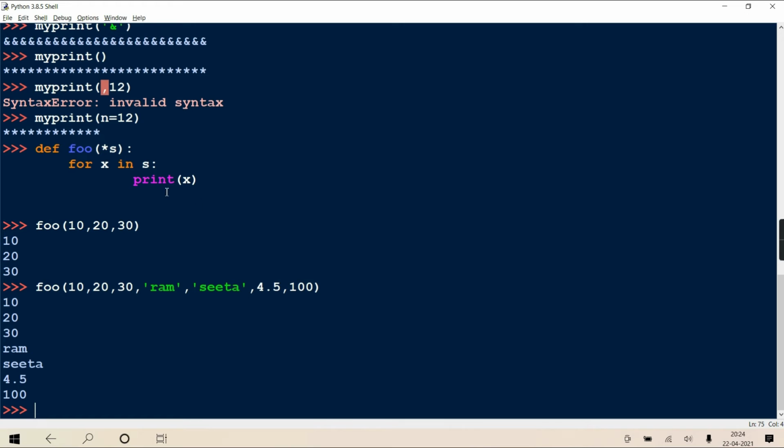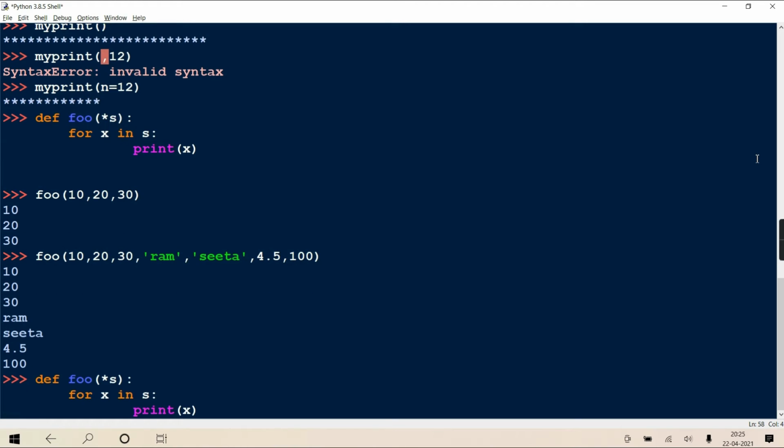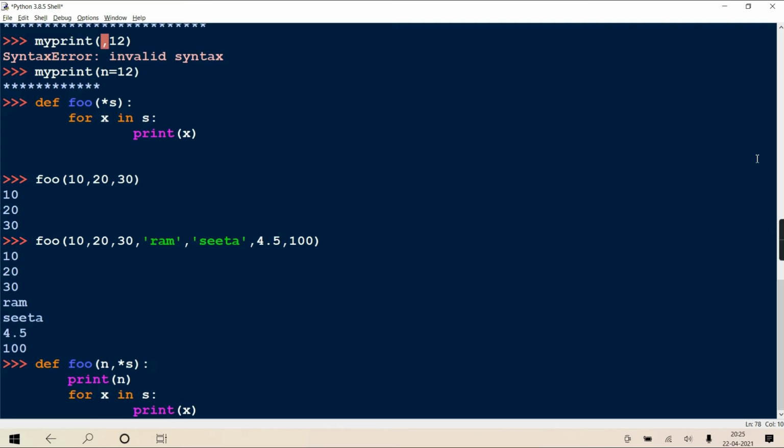Now some may ask, can we create a variable length and a positional argument also? Is it possible? Clear? See, I'm defining a function in which one value n and one star s I'm writing. You understanding? One is a positional argument and one is a variable length argument. Can we do like this or no? So it is 100% valid. Suppose I'll print this n, and then a for loop.